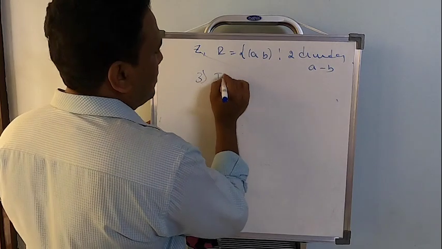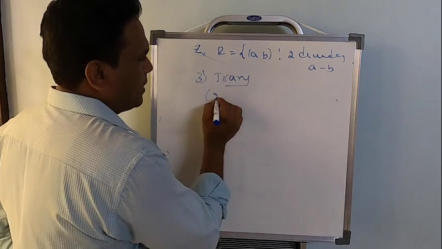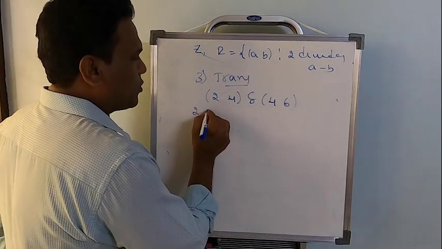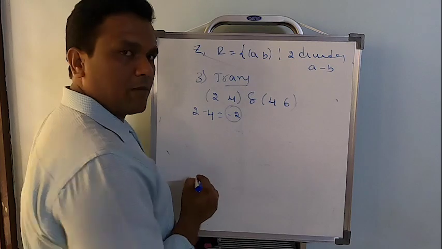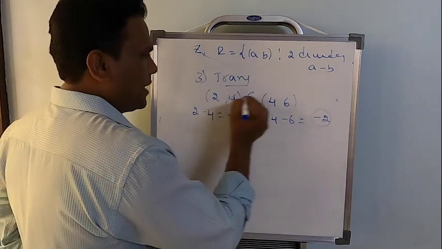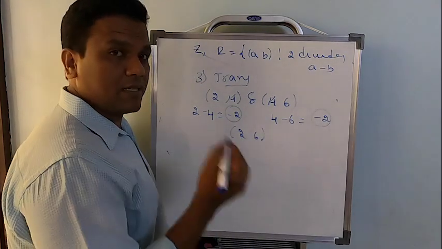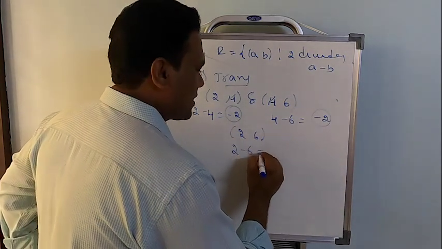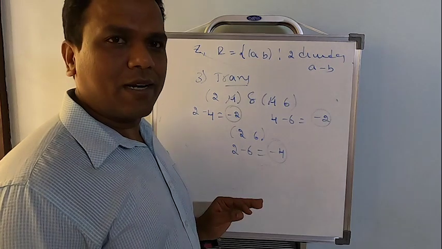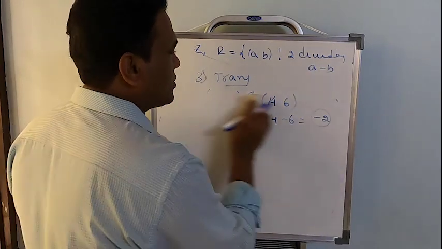Now let us check the third one, which is transitive. I will give you an example if you want it. Let me take (2, 4) and (4, 6), because 2 minus 4 equal to minus 2 is divisible by 2, and 4 minus 6 equal to minus 2 is divisible by 2. Let me eliminate the common element. What am I going to get here? (2, 6). Suppose this has to belong to the relation. What is 2 minus 6? Minus 4. Minus 4 is divisible by 2. That is an example to understand, but we have to write the procedure in general.